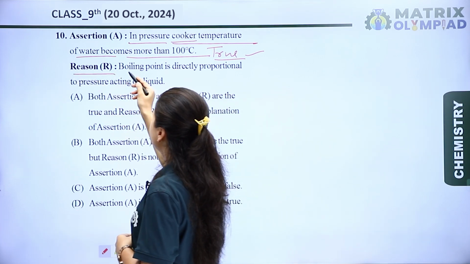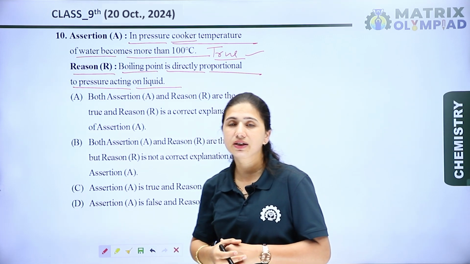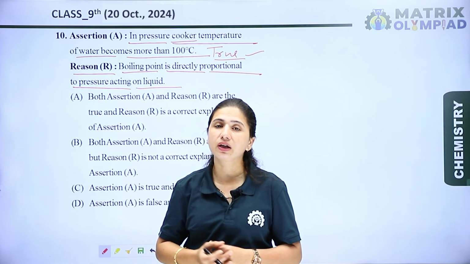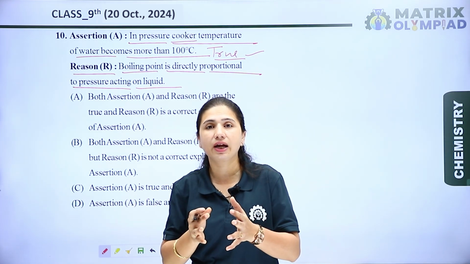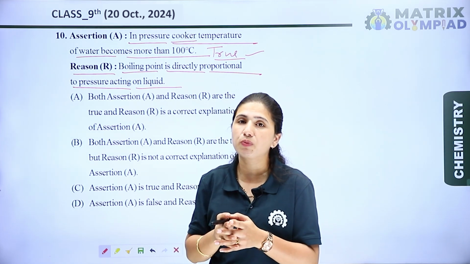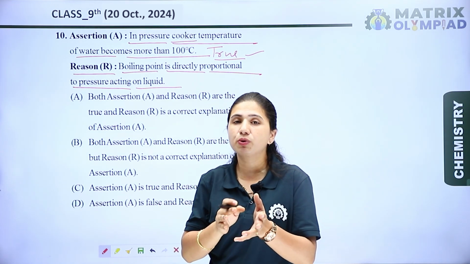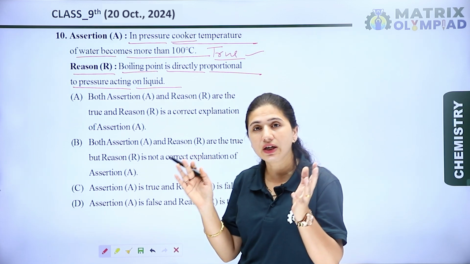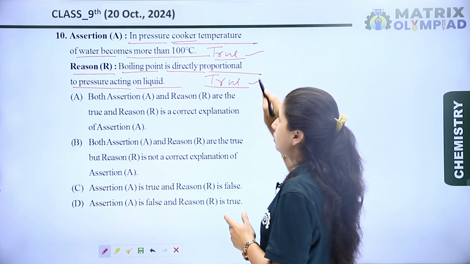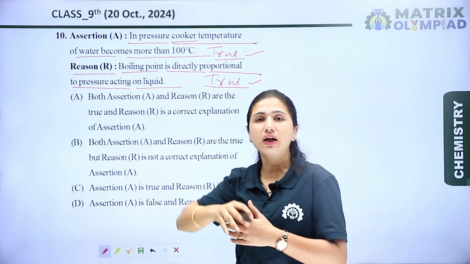Now, let's see the reason. The reason is, boiling point is directly proportional to the pressure acting on the liquid. Yes, it is also a true statement, because when we boil the water, it is converted into vapor, and when the container is closed, the vapor again condenses and produces a pressure on the remaining liquid, and that pressure is directly proportional to the heat. Means if the heat increases, then the boiling point also increases, and the vapor produced during this process exerts, or increases, the pressure on the liquid. So the assertion is a true statement, and the reason is also a true statement, and the reason correctly explains the assertion.